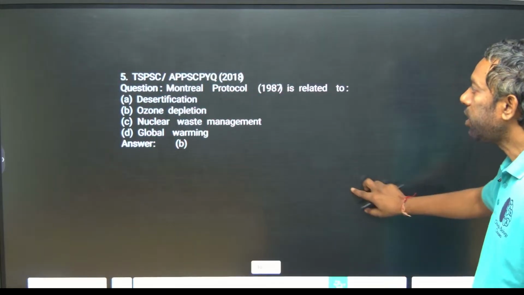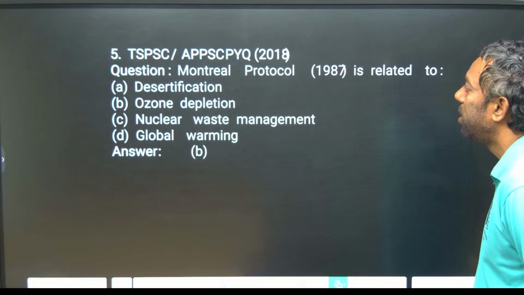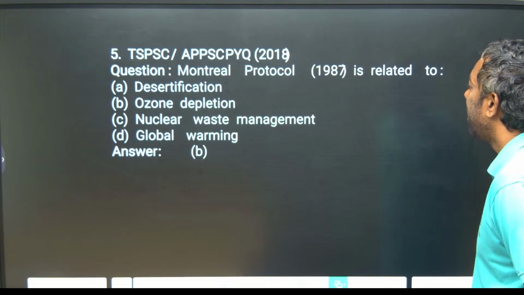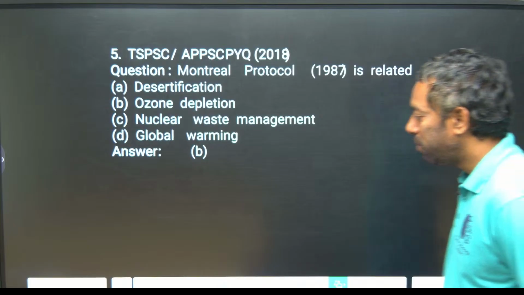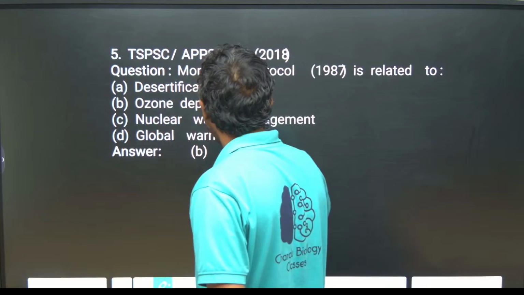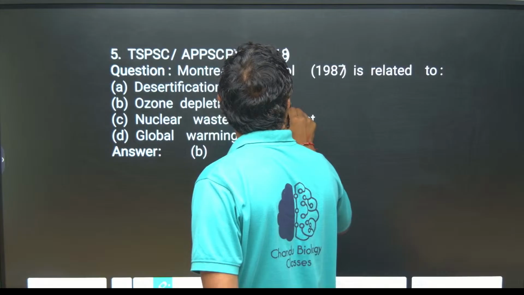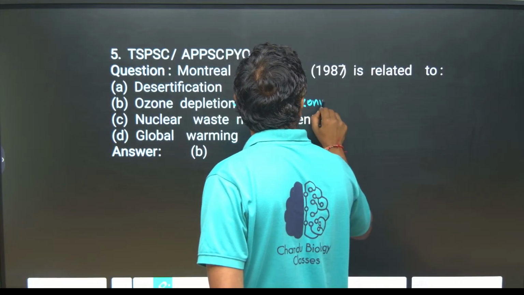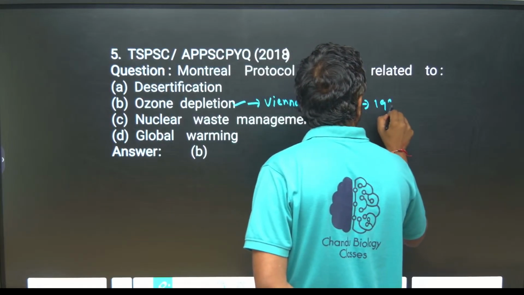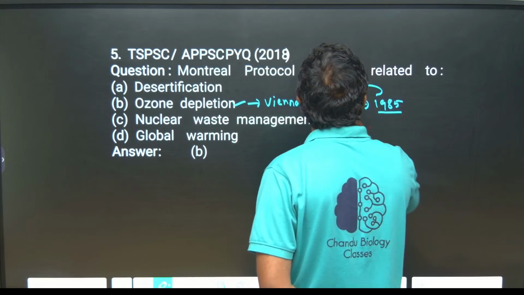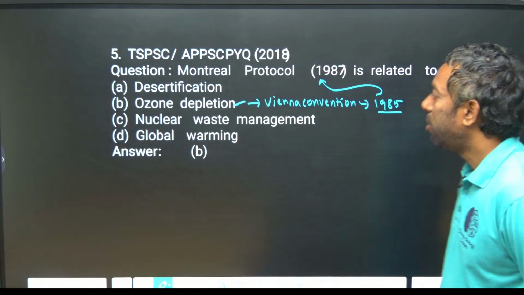Next, a TSPSC question, they also asked it in APPSC. The Montreal Protocol 1987 is related to ozone depletion. This is under the Vienna Convention of 1985. Under the Vienna Convention there is a protocol, the Montreal Protocol, about ozone depletion.